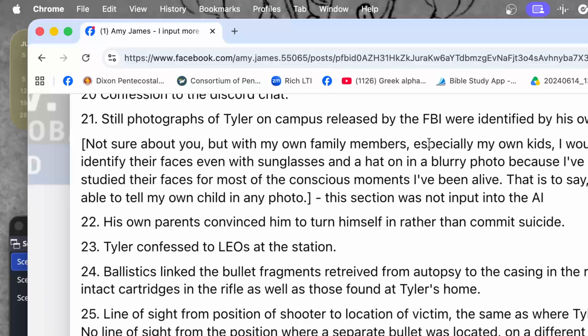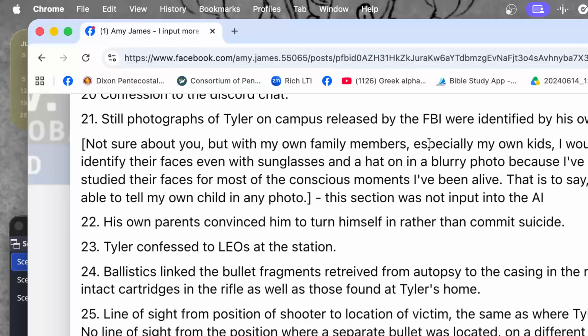This is true for me personally, whether it's my husband, my dad, my ex-husband, somebody I haven't seen in probably 15 years, or my grandpa, somebody I haven't seen since the 90s. I'm gonna know that's my family member, even if it's grainy, even if it's sunglasses and a hat.